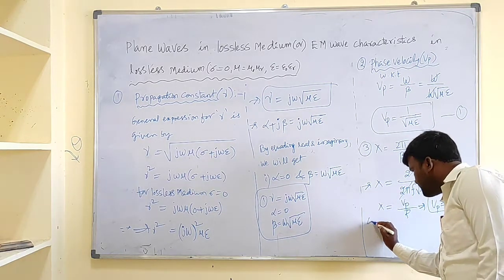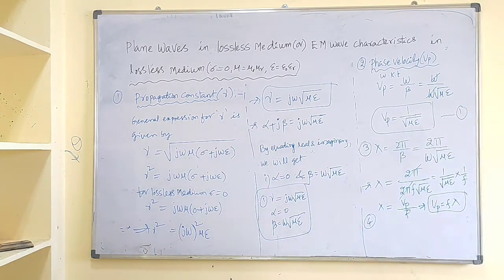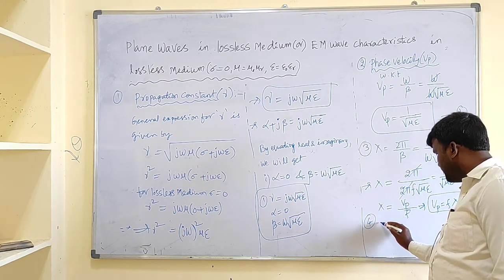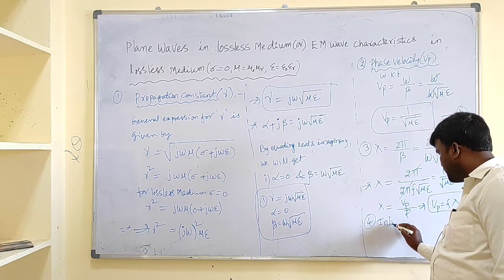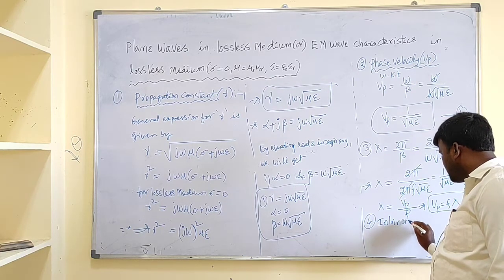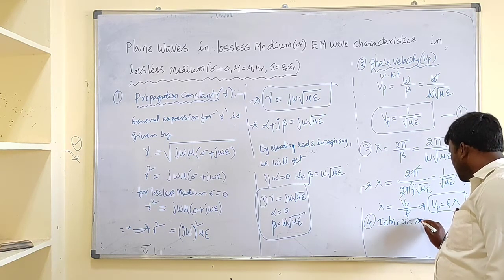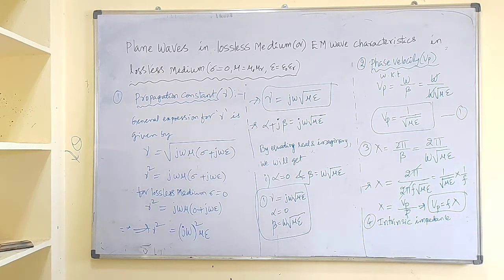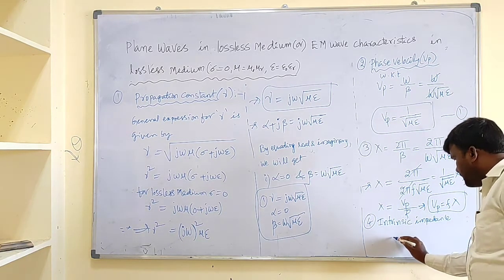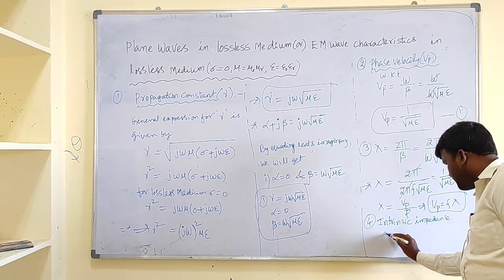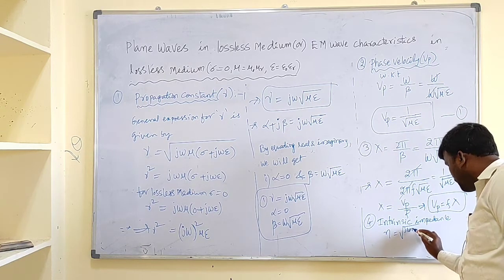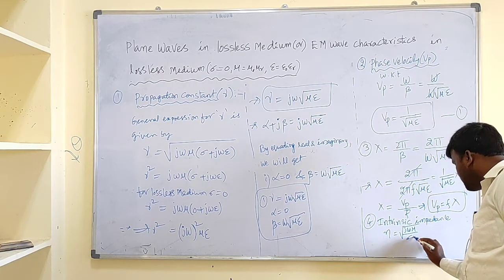Next, the last one, that is eta, the intrinsic impedance. Eta equals under root j omega mu by sigma plus j omega epsilon.